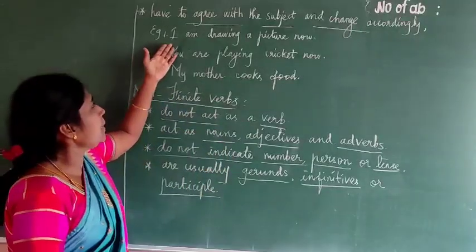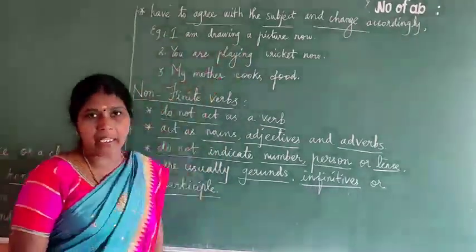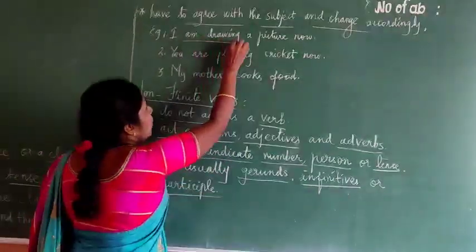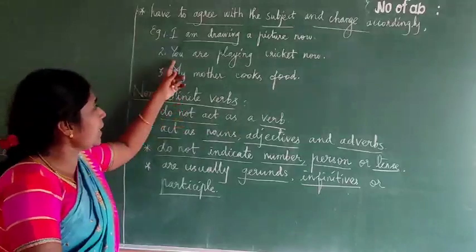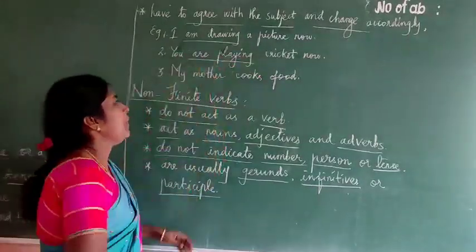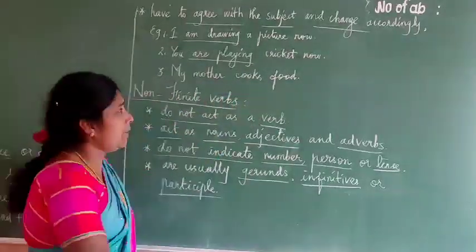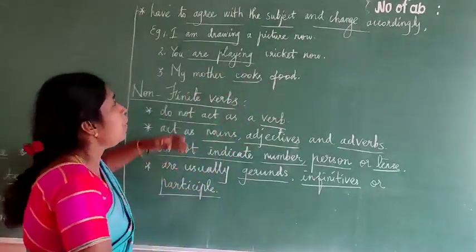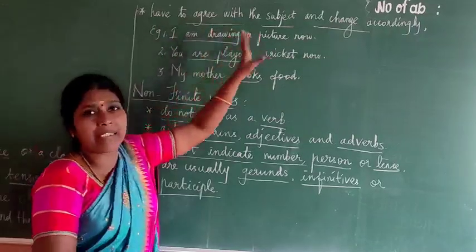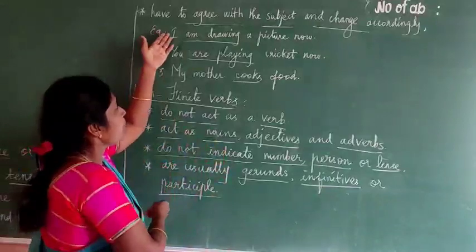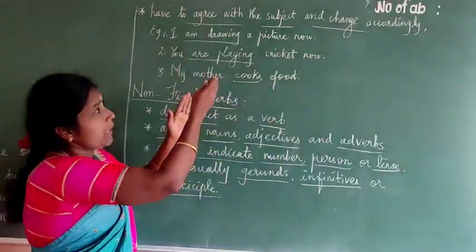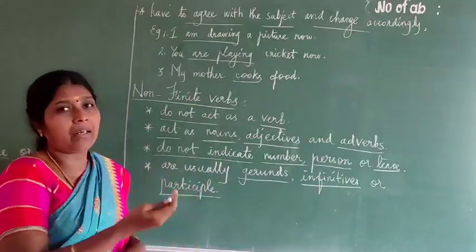See this example. I am drawing a picture now. Here in this sentence, what is the verb? I am drawing. See the next sentence. You are playing cricket now. Here the verb is are playing. My mother cooks food. Here the verb is cooks. Here the finite verbs have to agree with the subject. The subjects are first I, then you, then my mother. The verb agrees with the subject and changes accordingly.